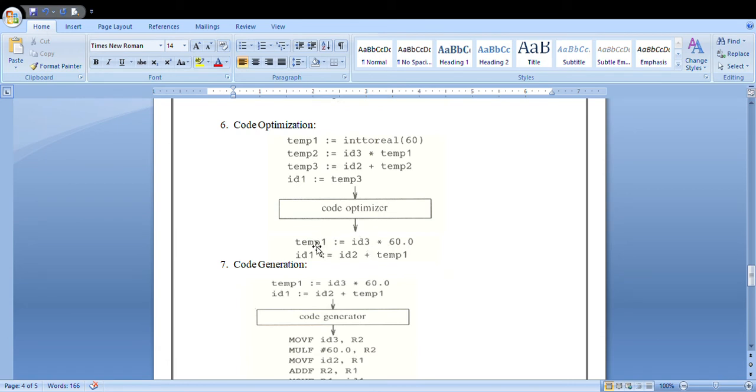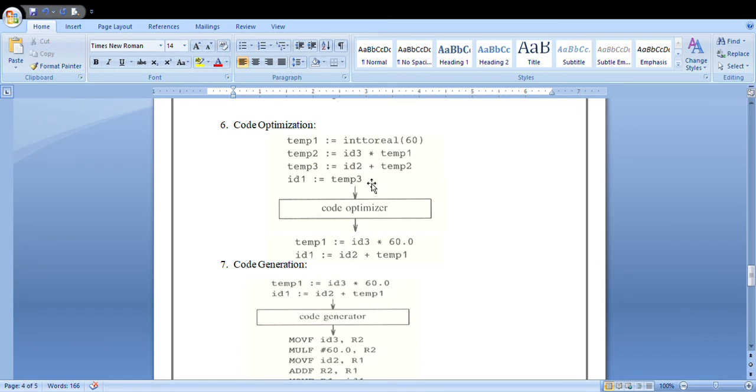your temp1. And next, after performing this operation, you have to add that value with the id2. Here you are adding the temp value with your id2, and you are storing that in your temp3. Then you are storing the resultant value obtained in temp3 to one of the identifiers, that is id1.